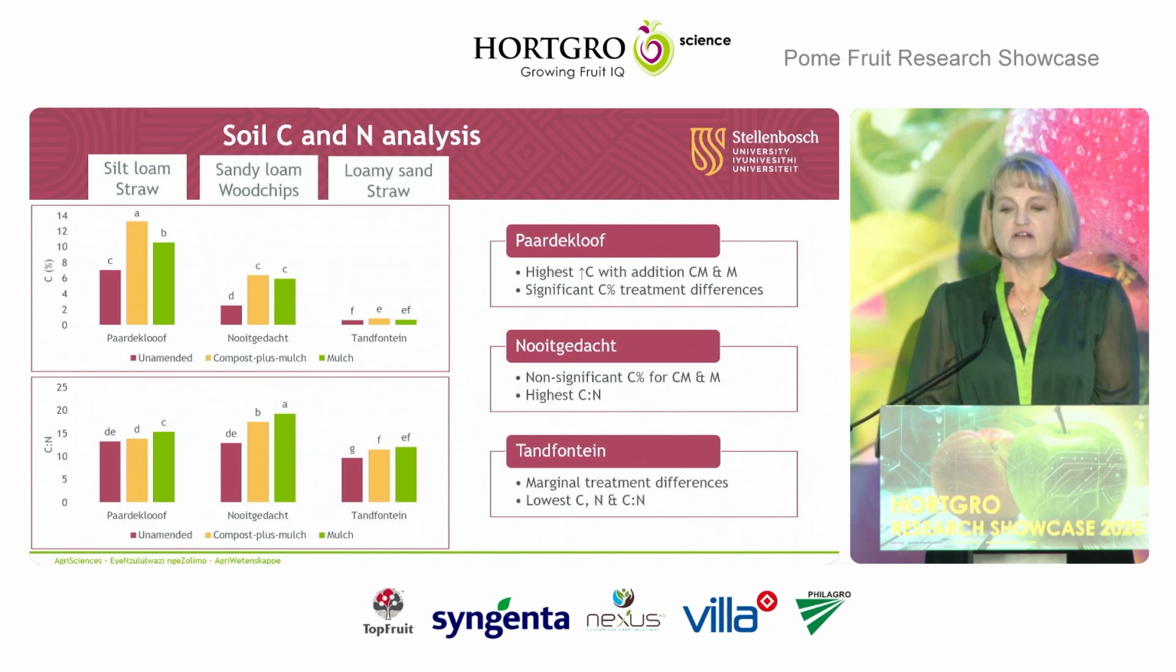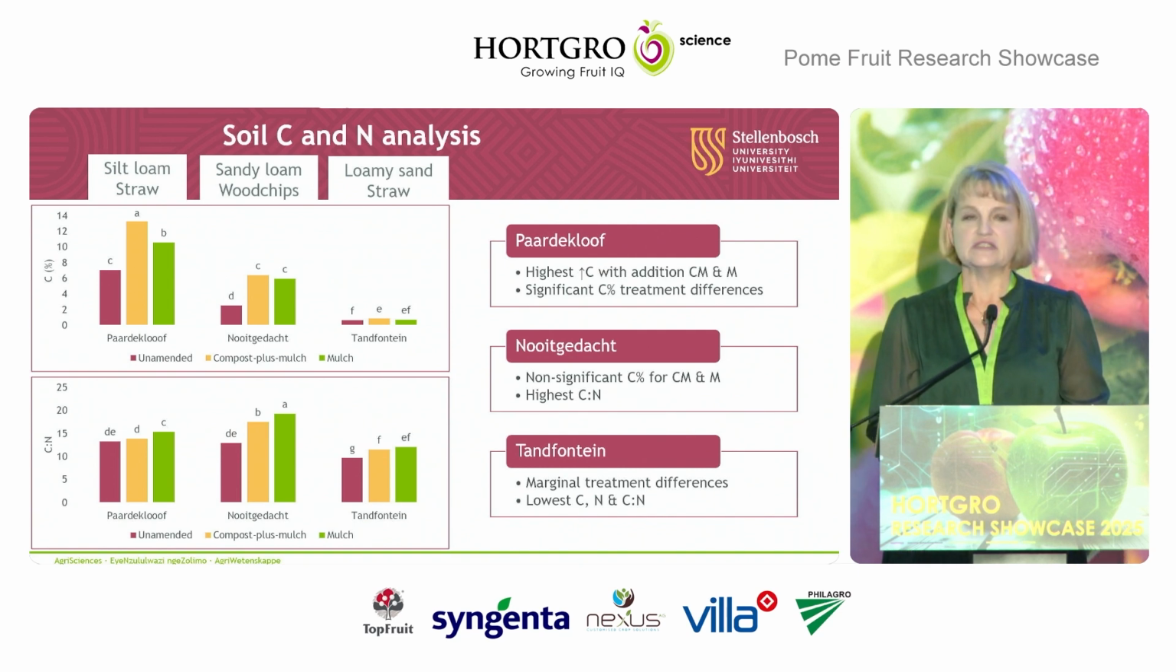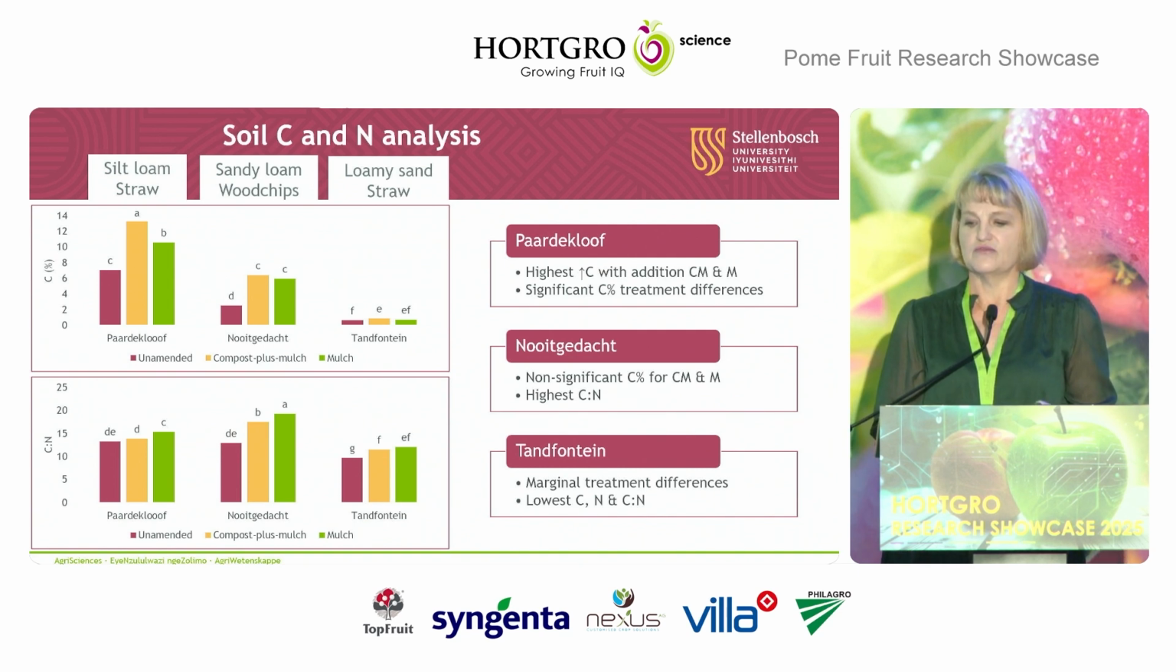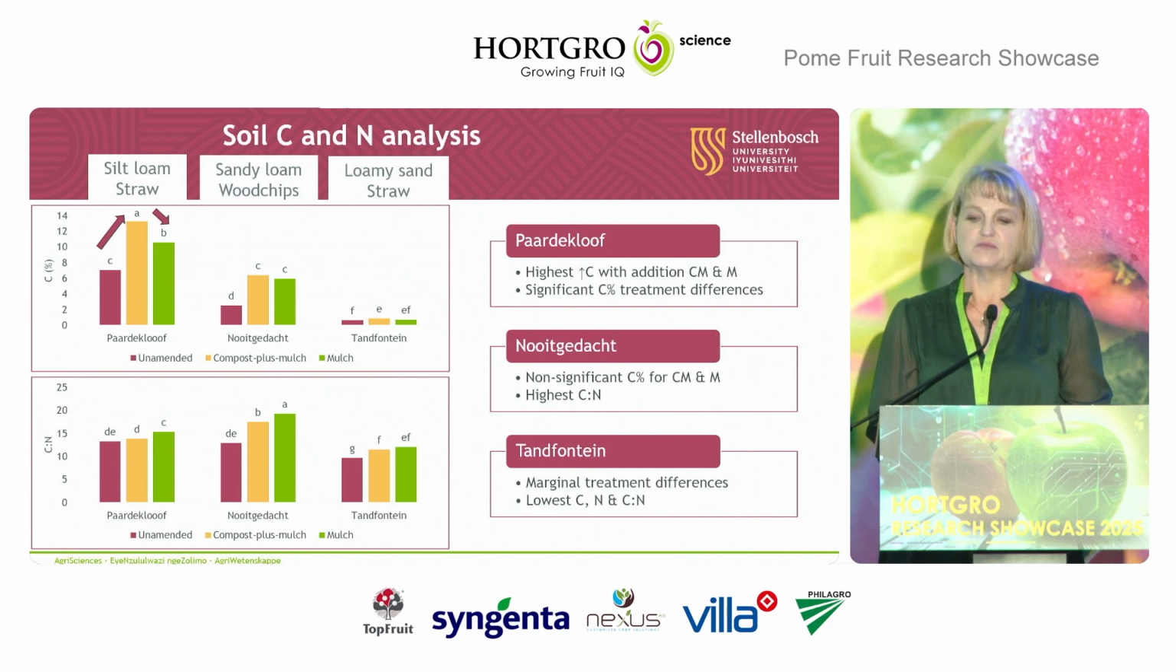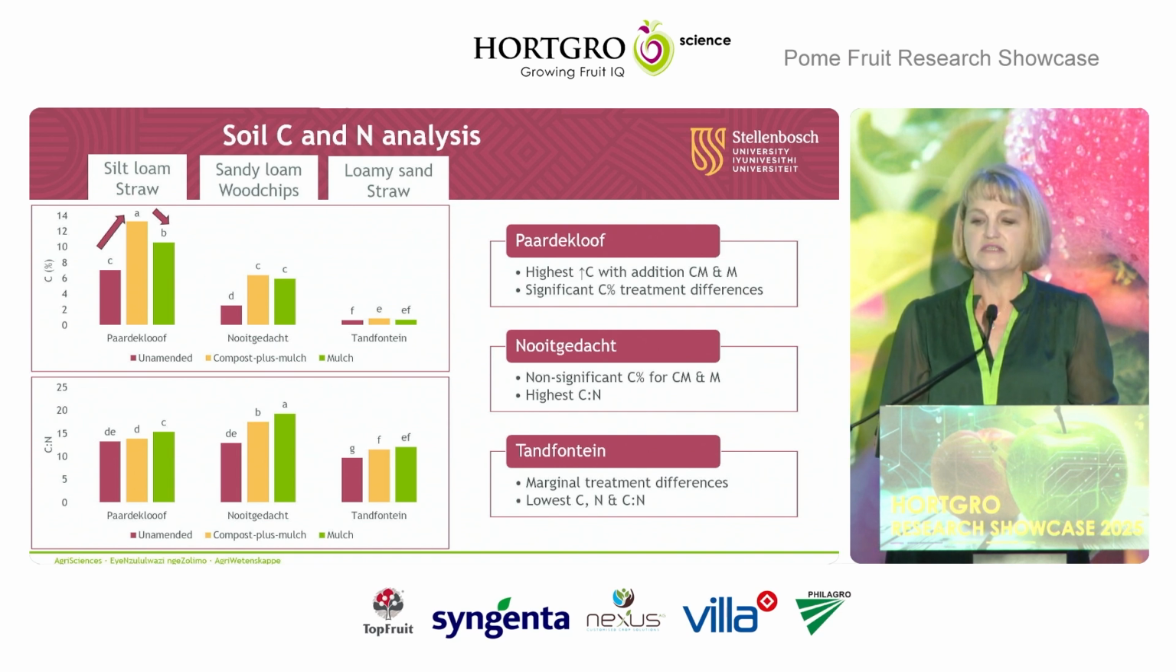So first, the results from the carbon and nitrogen analysis. On the graph, you will see the 3 different orchard blocks, and on top also the different soil types and the type of mulch that was applied. So you can see in the silt loam, we had a good response in building carbon to the application of the organic amendments, with both treatments of the organic amendments being significantly higher in carbon than the untreated control.